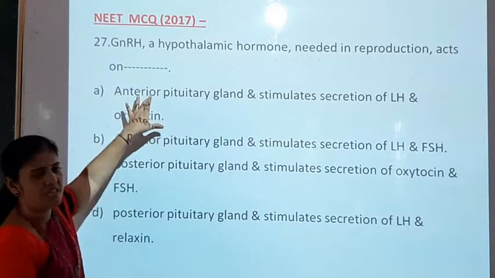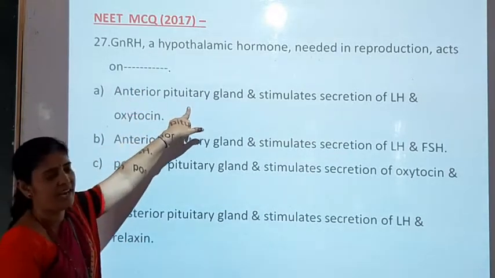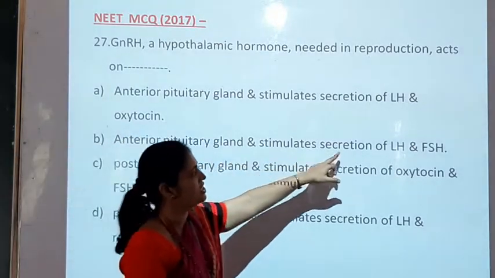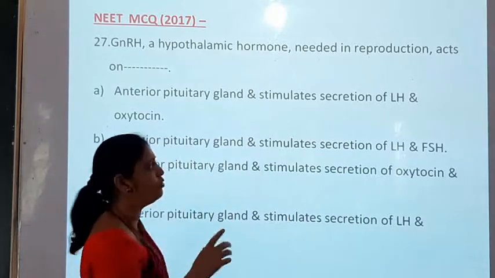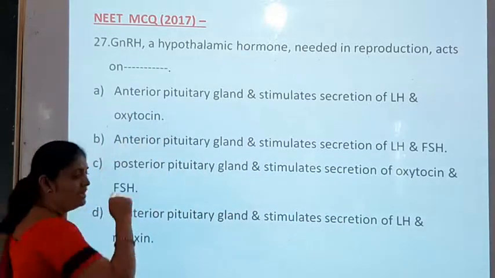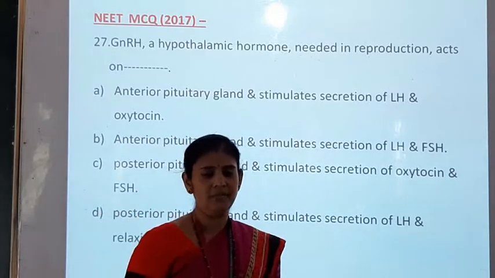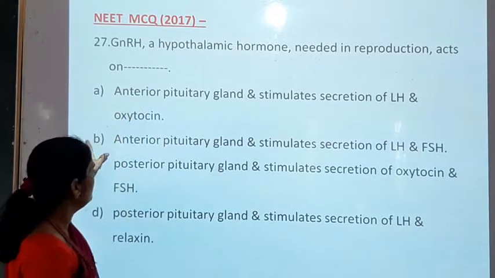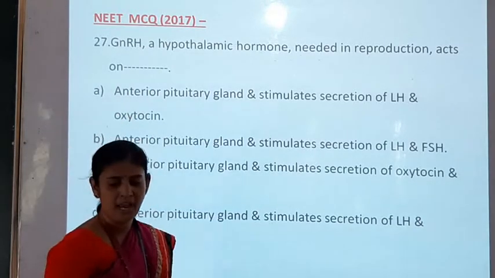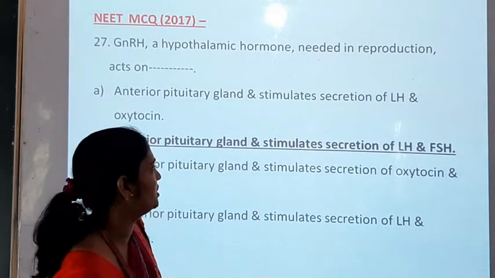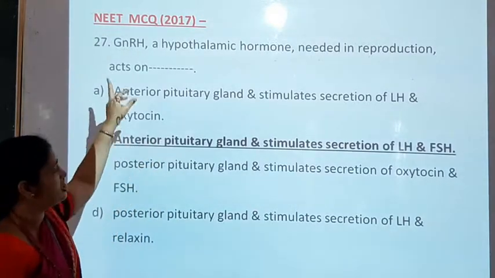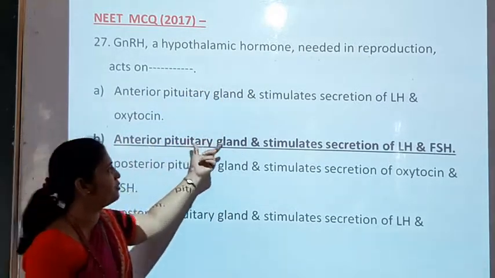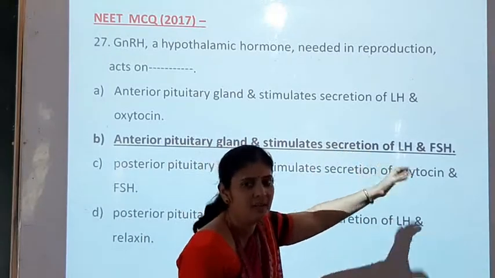Then the remaining 2 options are anterior pituitary gland and secretion of LH and oxytocin, and anterior pituitary gland and stimulating secretion of LH and FSH. As you know, the hormone oxytocin is secreted by the posterior pituitary. It is not secreted by the anterior pituitary. So this option will be cut off and the option remaining here is B, and therefore the correct answer of this question is option B, that GnRH, a hypothalamic hormone needed in reproduction, acts on the anterior pituitary gland and stimulates secretion of LH and FSH.